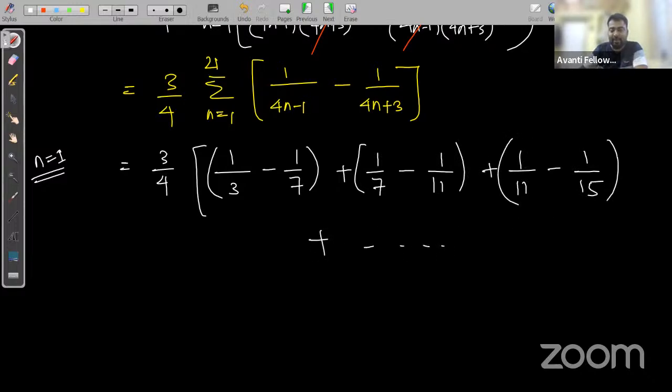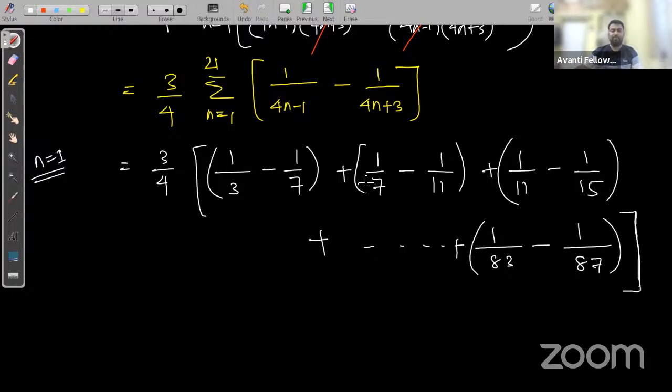Likewise, lastly, if we put n is equal to 21, I'm getting 1 by 21 into 4, that is 84 minus 1, 83, minus 1 upon 84 plus 3, 87.